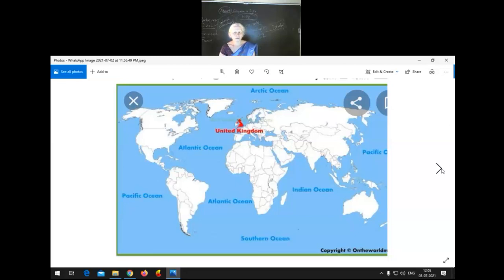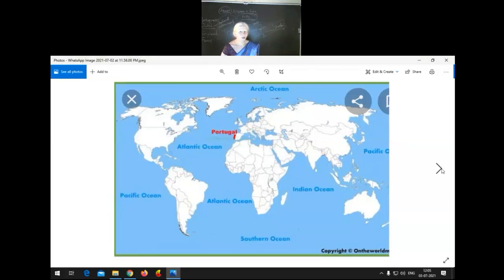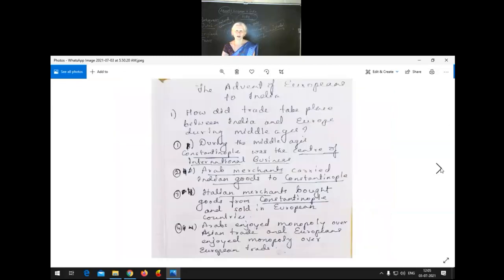Okay, next children. Here we have the Portuguese. See here, Portuguese, it is the country of Vasco da Gama. The Portuguese were the first Europeans to re-establish trade with India after the fall of Constantinople. Remember this, Portuguese.